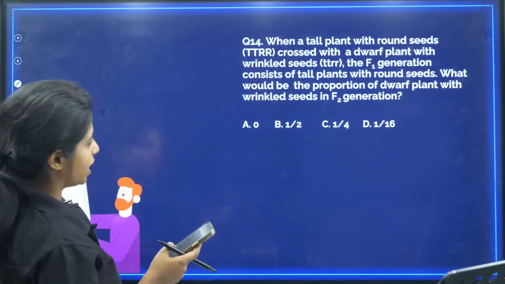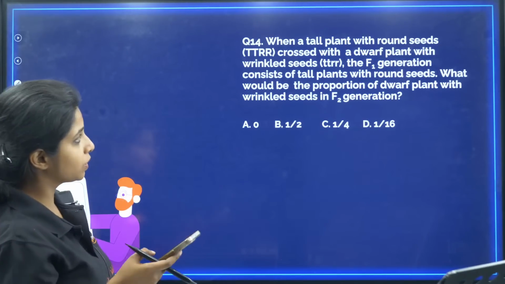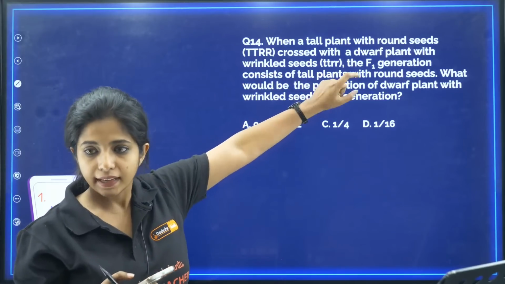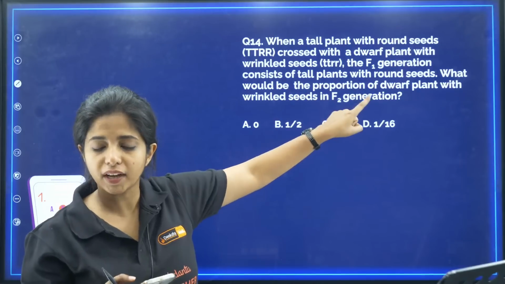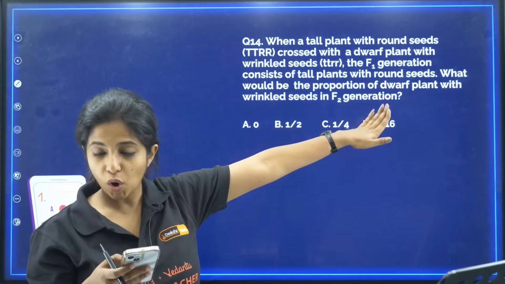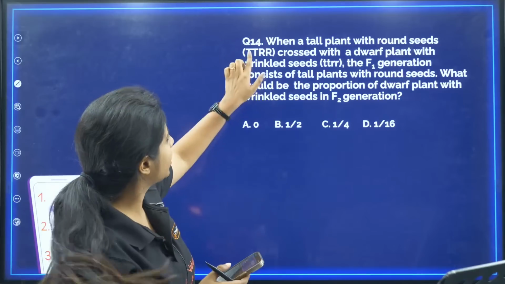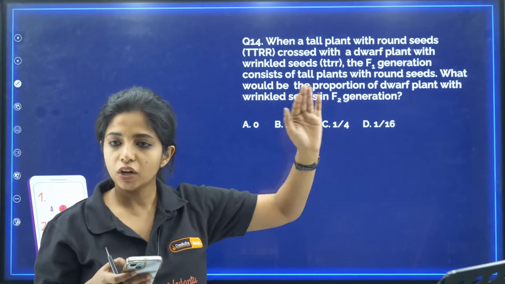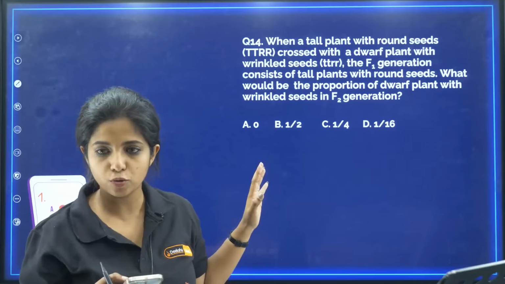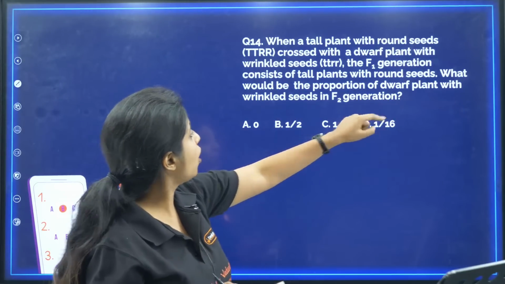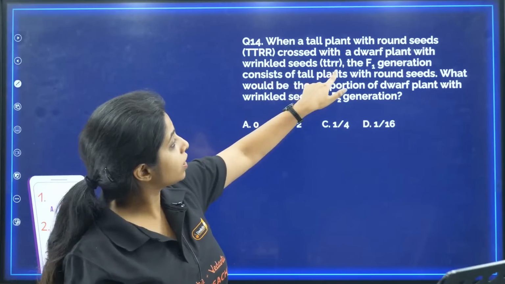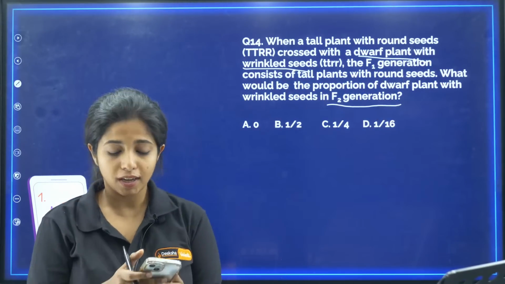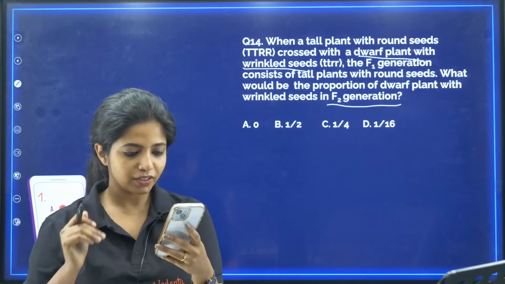Now question number 14. When a tall plant with round seeds is crossed with a dwarf plant with wrinkled seeds, the F1 generation consists of all tall plants with round seeds. Why? Because tall and round are dominant, so the F1 generation will obviously be tall and round only. The dominant character will show up. Now what will be the proportion of dwarf plants with wrinkled seeds? That means you are being asked about the F2 generation. In F2 generation, what will be your answer?